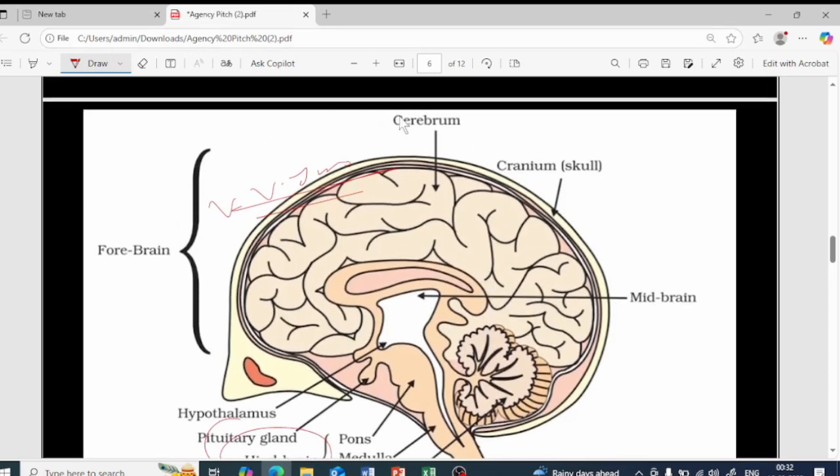Okay, so talking about the forebrain, it includes a part called cerebrum, which is the longest part of the brain, because obviously brain is used for thinking, isn't it? So the longest part of the brain is cerebrum. So that helps for the thinking purpose as well as for decision making, isn't it? It will take up the old information, it will take up the new information, and mix it up together, and it will understand the particular situation, and it will give the solution accordingly.